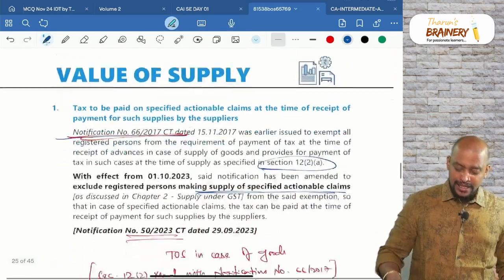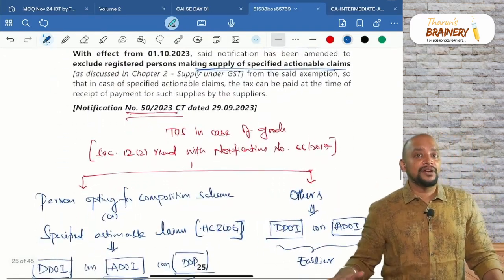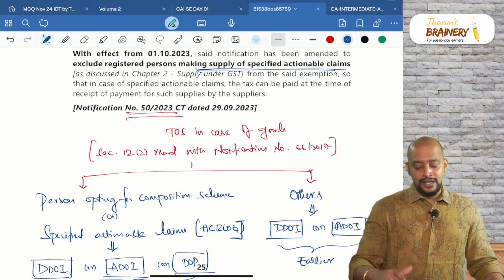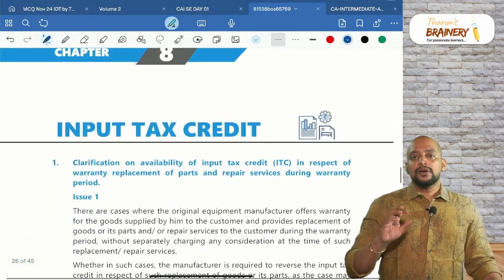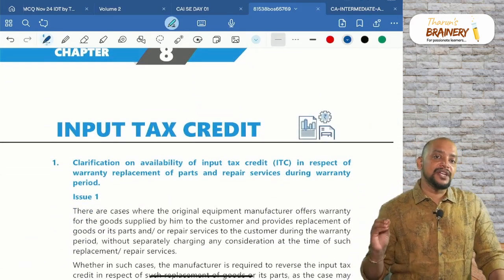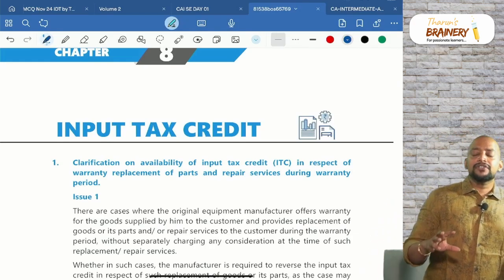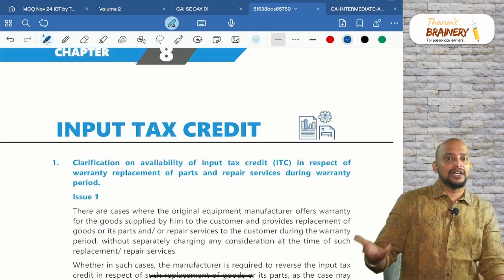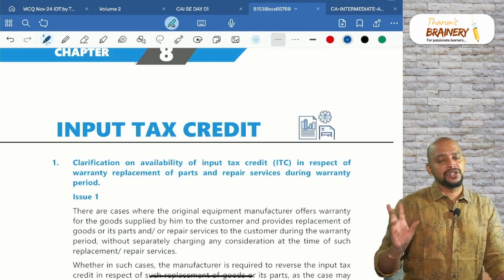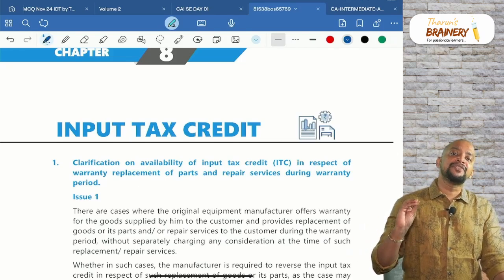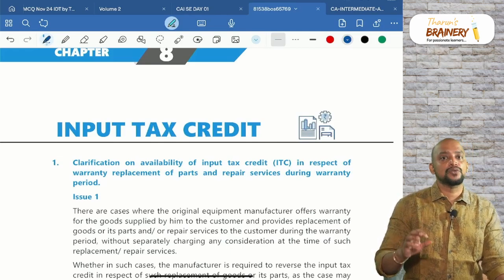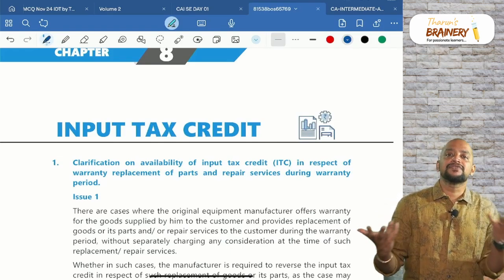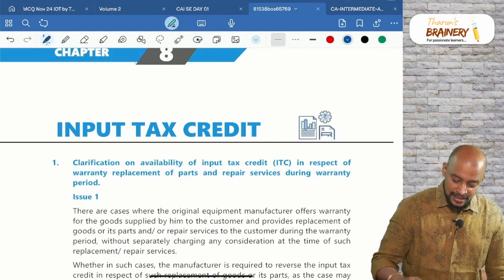So this is about the amendment. Again, this is not an amendment for Jan exam, this was an amendment even for September exam itself. But I discussed it, because from the past practice what I have been observing is that a lot of questions they started asking on amendments, because the students will not be updated with the law. So that's why they will be asking questions on amendments. Easily 10 to 15 marks will be from amendments. That's what I have observed, including MCQs everywhere. So why leave these 15 marks? That's why we are discussing this.